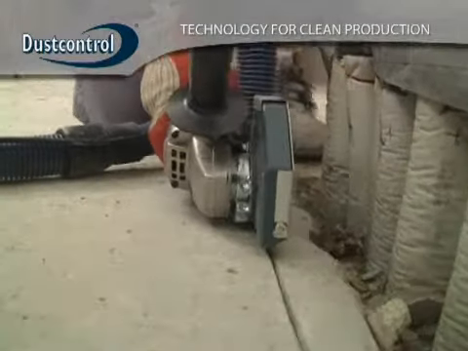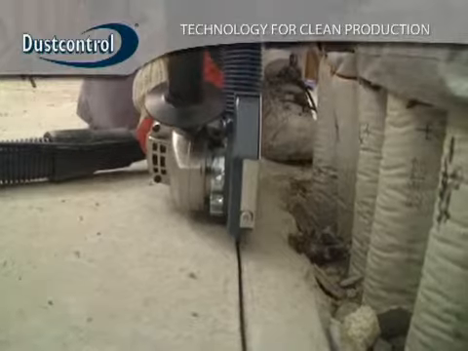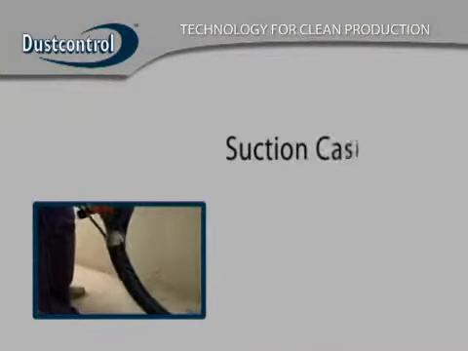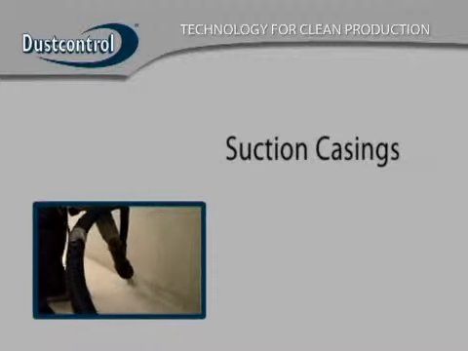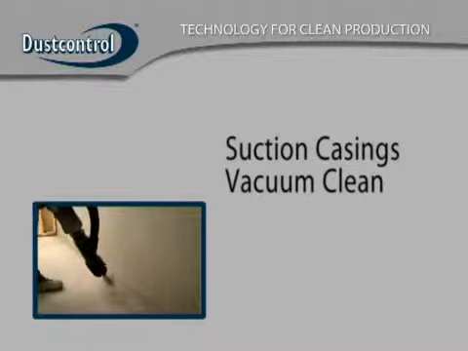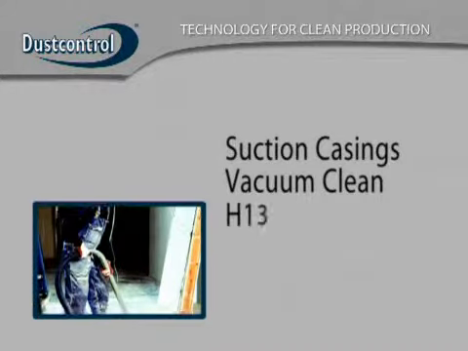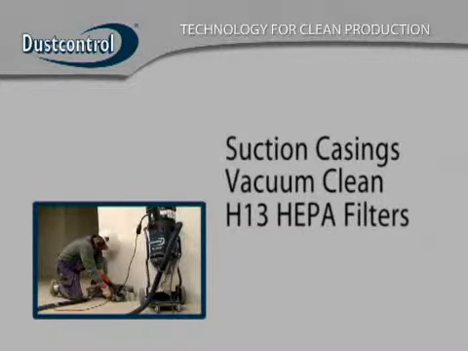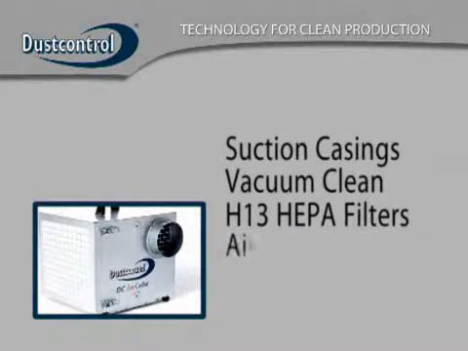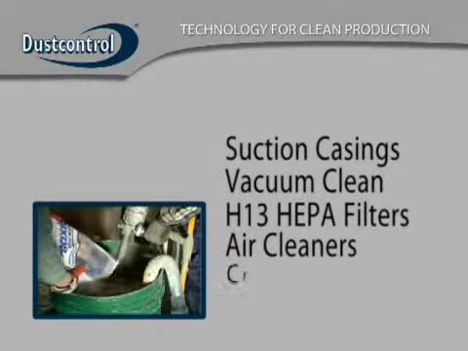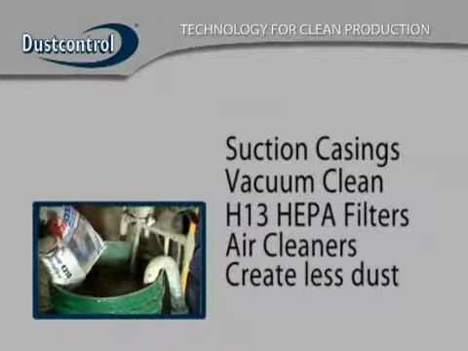So, to avoid long-term damage to your health in a construction environment, think about the following. Equip machines that generate dust, such as cutting and grinding machines, with suction casings. Vacuum clean regularly. Use dust extractors equipped with H13 HEPA filters. Use air cleaners for passive filtration of the ambient air. Try to find and use work methods that cause less dust.